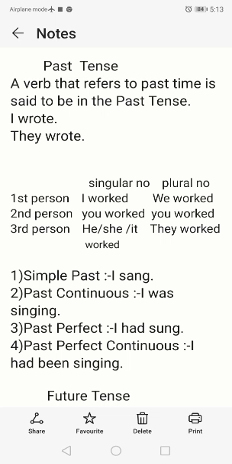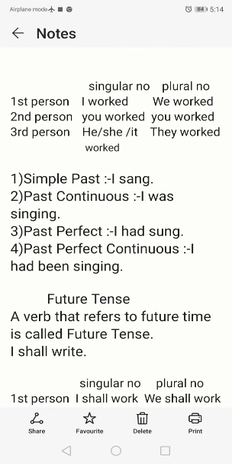Past tense means a verb that refers to past time, the time of the action. If it is in the past period then it is called past tense. For example, I wrote, they wrote, I read, I sang, I went, they went, they sang, etc.